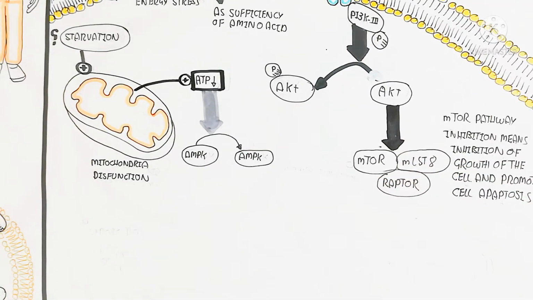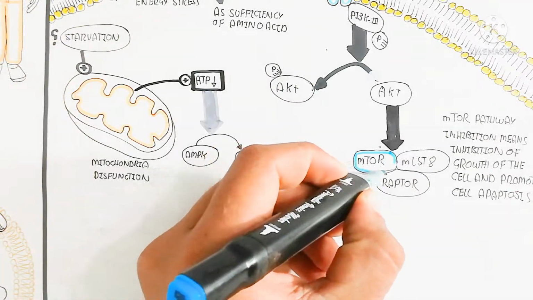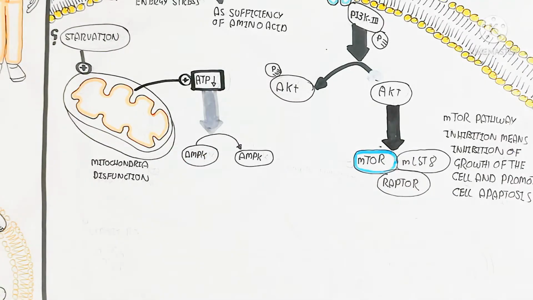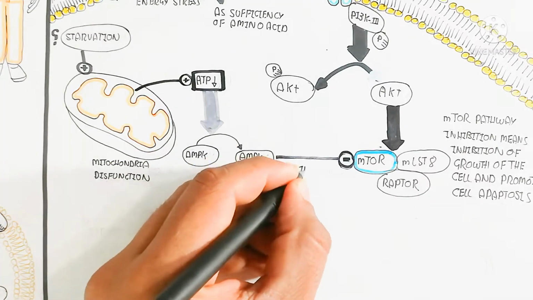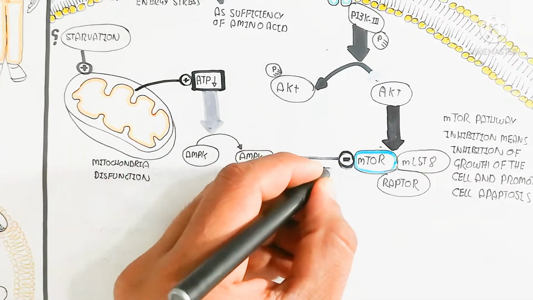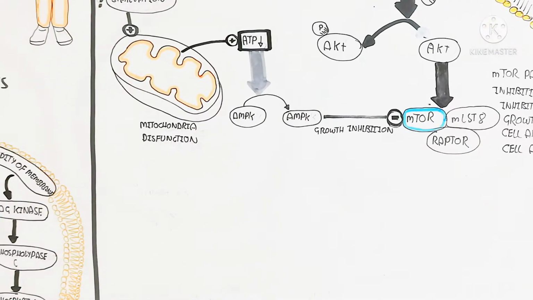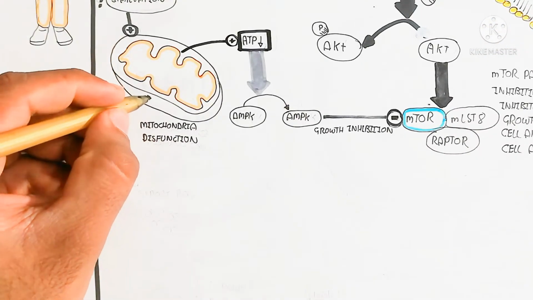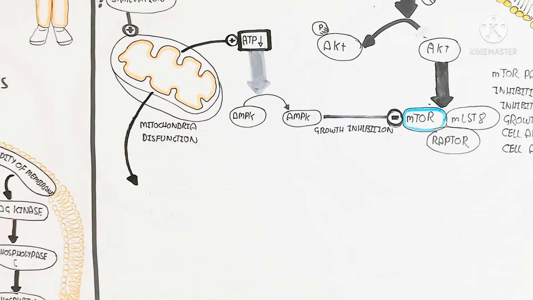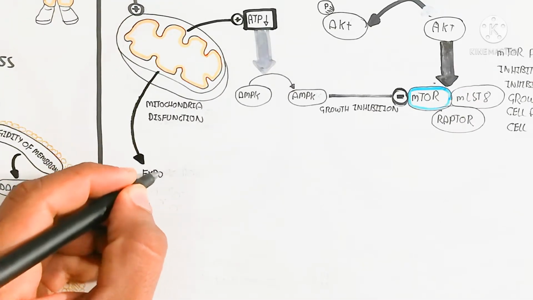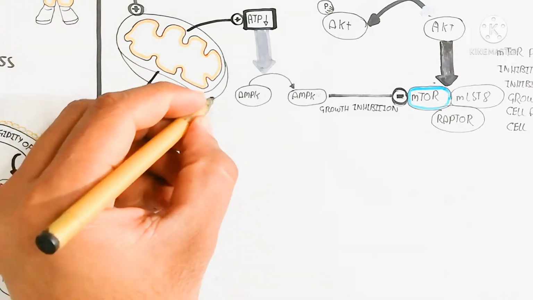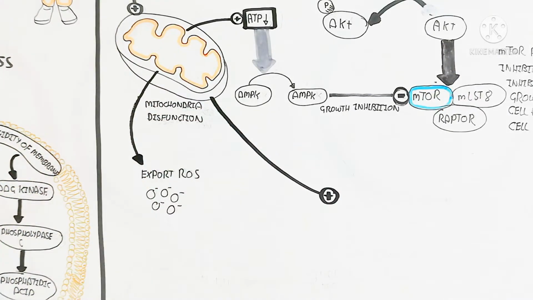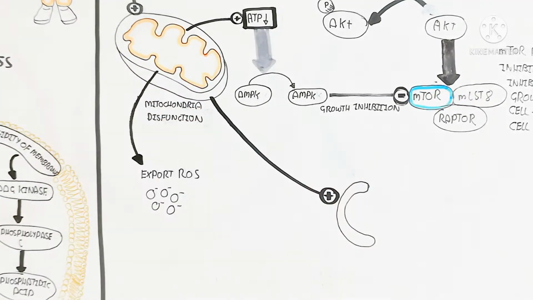The mTOR pathway inhibition means inhibition of cell growth and promotion of cell apoptosis. You need to understand that the inhibition of growth is due to the AMPK pathway: after ATP decreases, it leads to AMPK activation, and that will inhibit the mTOR pathway.